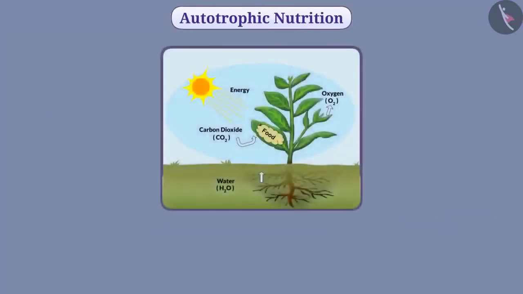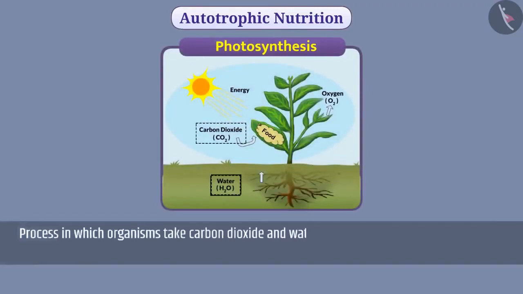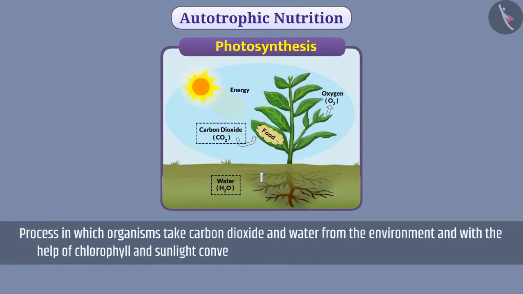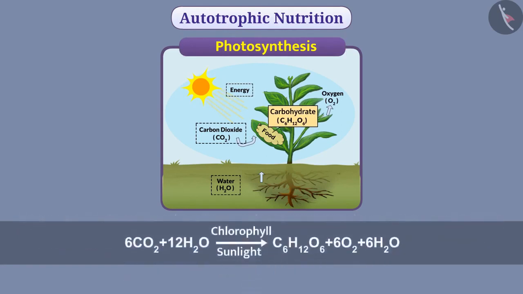Let us understand autotrophic nutrition in detail. In autotrophic nutrition, organisms make their own food through the process of photosynthesis. The process in which organisms take carbon dioxide and water from the environment and, with the help of chlorophyll and sunlight, convert them into carbohydrate is called photosynthesis. They get their energy requirement from the carbohydrates. The process of photosynthesis is represented in this form. For photosynthesis, carbon dioxide, water, chlorophyll, and sunlight are necessary.